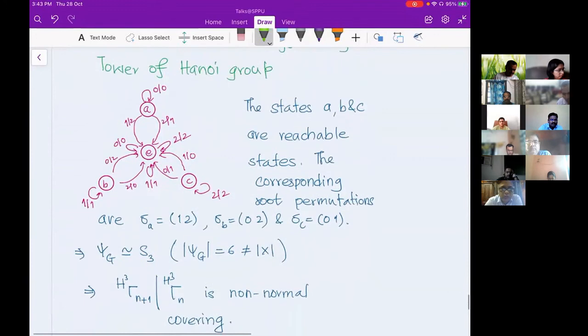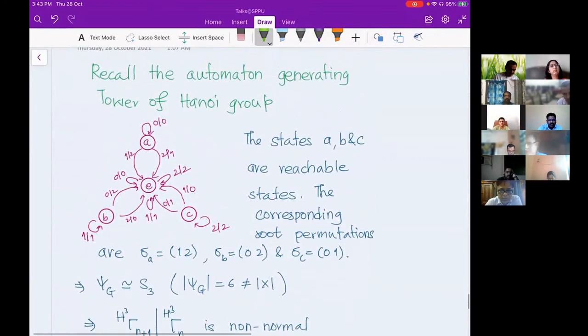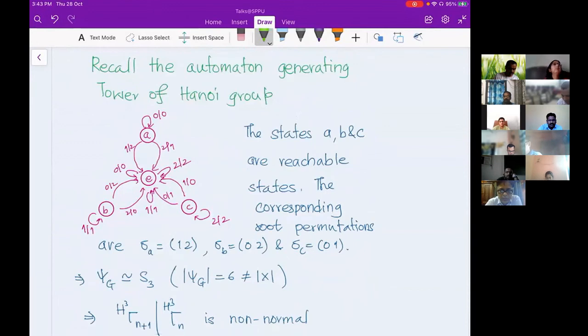Now here, if you go and see the automaton, which is a tower of an automaton, if you look at the actions at A, B, C, then the corresponding permutations are actually transpositions (1 2), (0 2), and (0 1). And A, B, and C are my reachable states. If I look at the root permutations, they are (1 2), (0 2), (0 1). Together they generate a group which has order 6, which is actually isomorphic to S3.